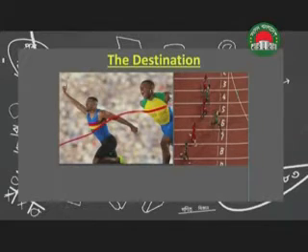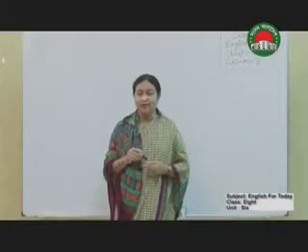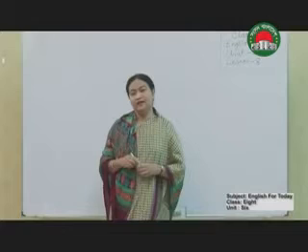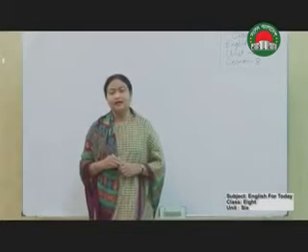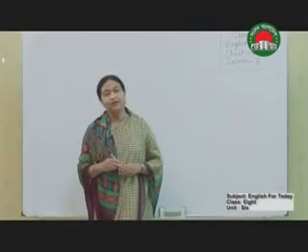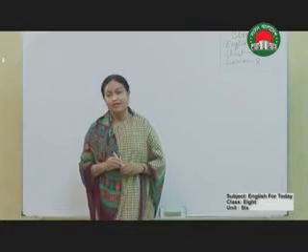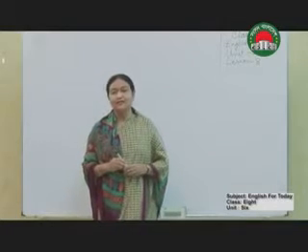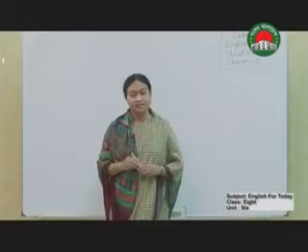It is their goal, that means destination. Today our topic is the destination. Open your book, Unit 6, Lesson 8, the topic, the destination.